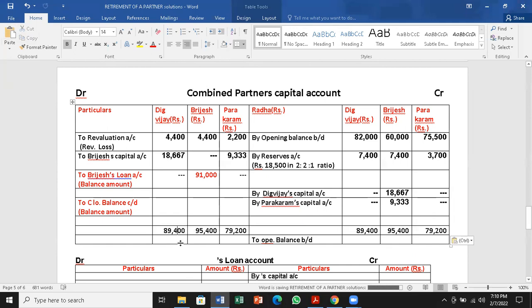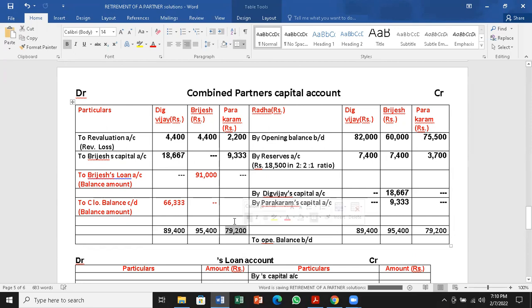Now balance the remaining partners' capital accounts. That will be the closing balance for their capitals, because they are continuing, their capital accounts will be closing balance carried down. 66,333.